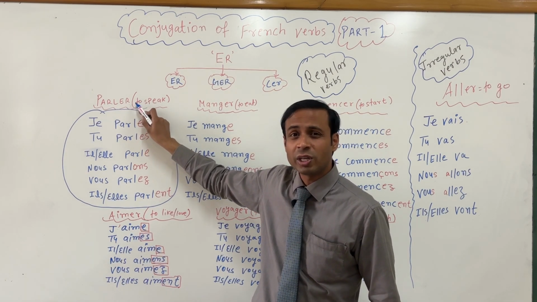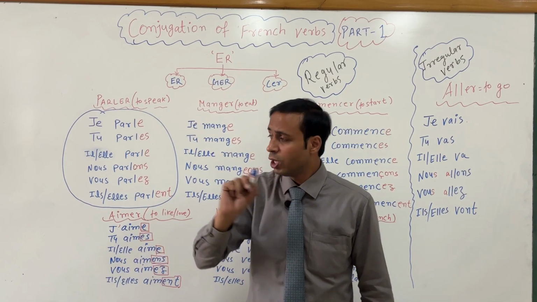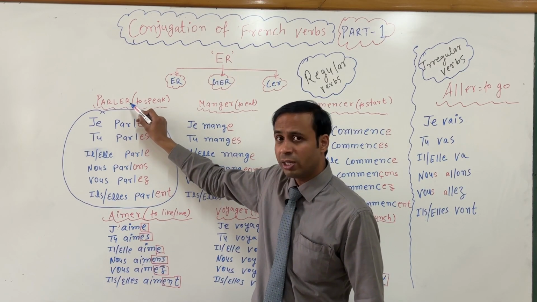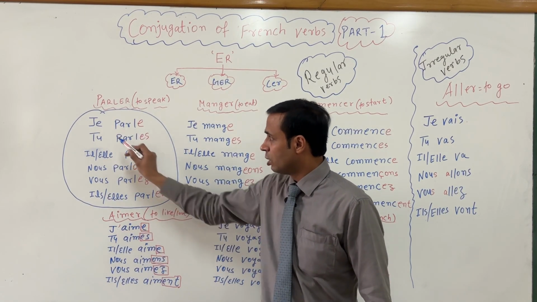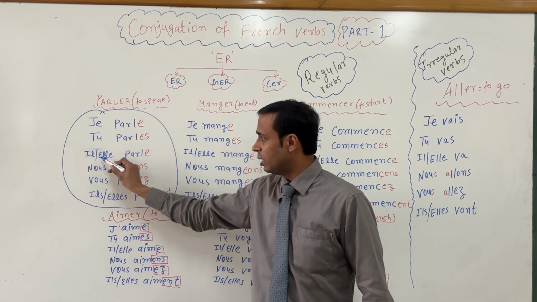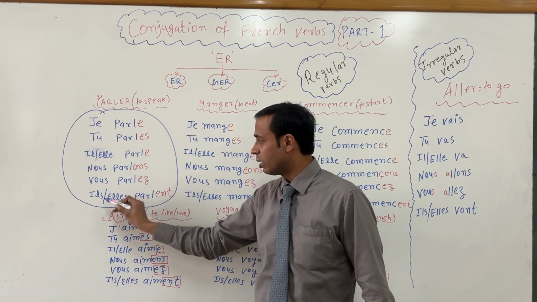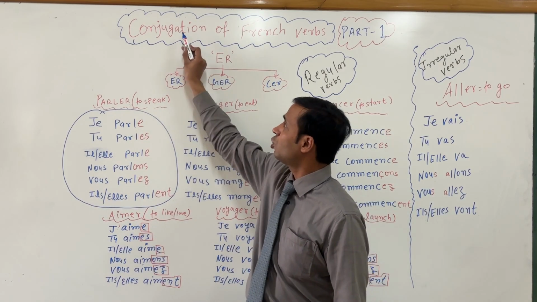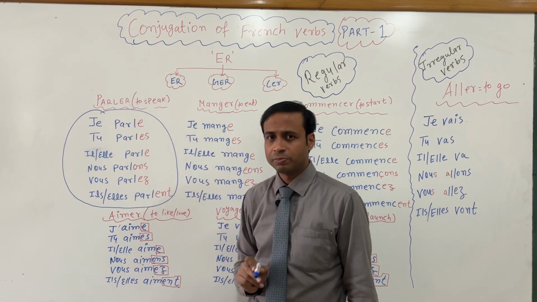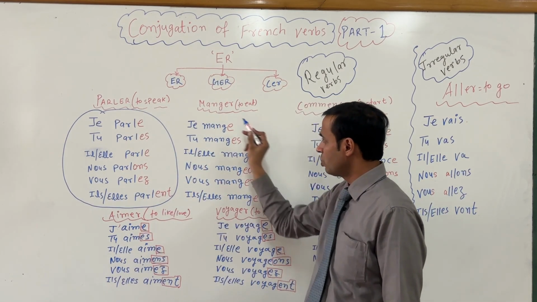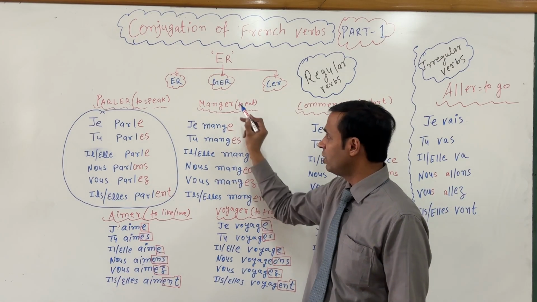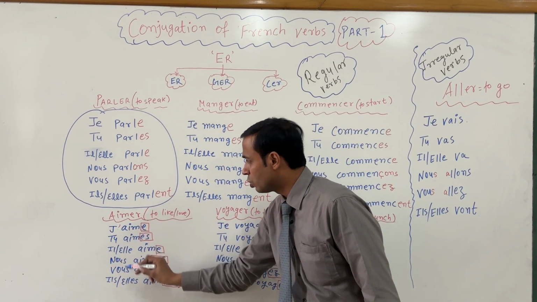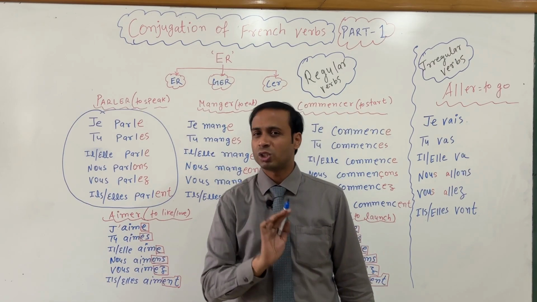Then you have to conjugate it like this: je parle, tu parles, il, elle parle, nous parlons, vous parlez, ils, elles parlent. This is the conjugation of this verb.